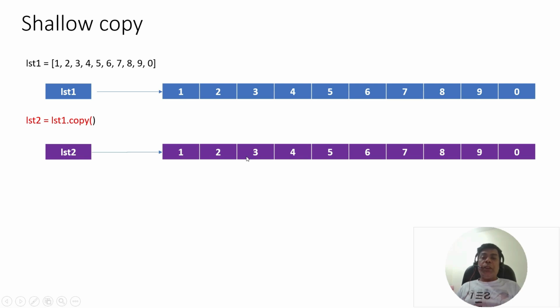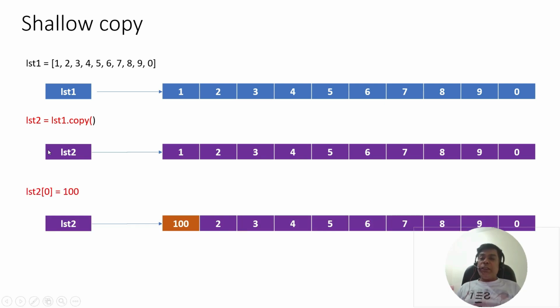There's a separate copy and lst2 is pointing to that list. Now if I change lst2 and I say lst2 zeroth index is equal to 100, we are changing the lst2 list. But the list pointed to by lst1 is not changed.